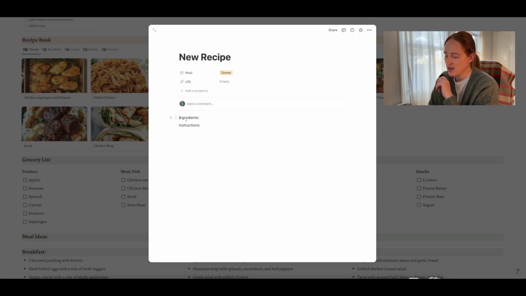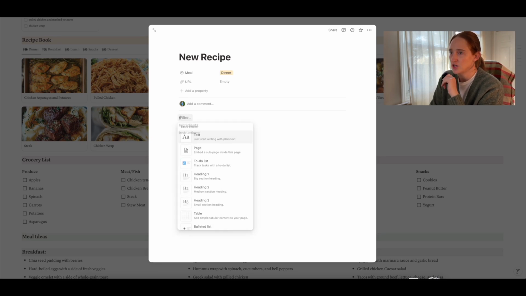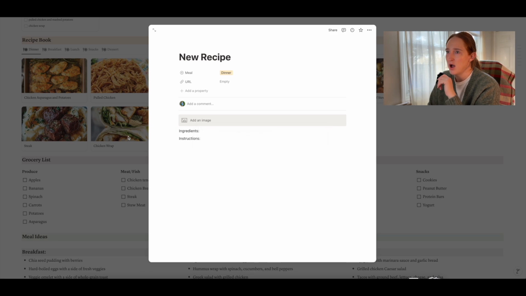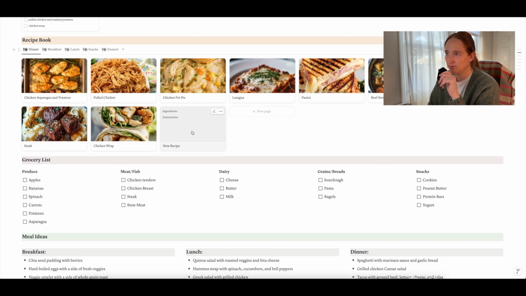And if you want a picture on the cover, then you'll just hit /image and then just upload a picture and it will come up on the cover. So you can just visually see what you want to make.